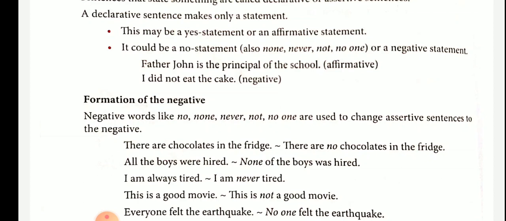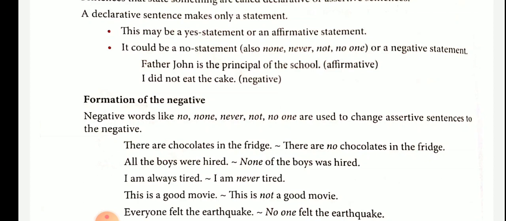I shall explain once more. Declarative or assertive sentences are statements. The statements can be yes, that is positive, or no, that is negative. In the negative statement we will find those words: none, never, not, no, no one.